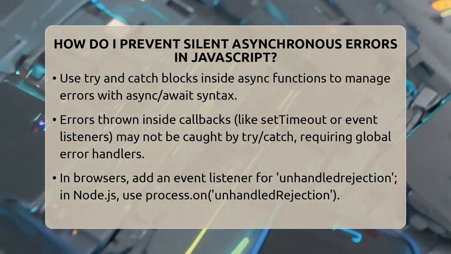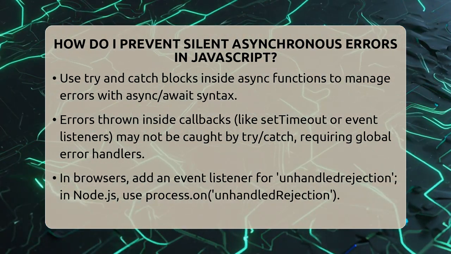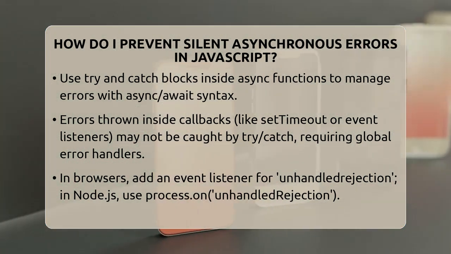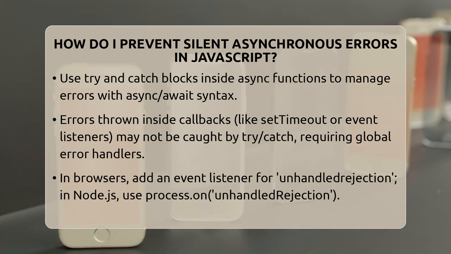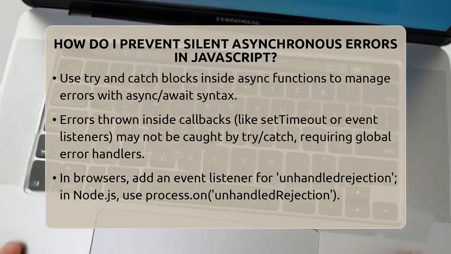Another common mistake is forgetting to handle errors inside callbacks, such as those used with setTimeout or event listeners. Errors thrown inside these callbacks can't be caught by surrounding try and catch blocks because they run on different parts of the event loop. To catch these, use global error handlers.